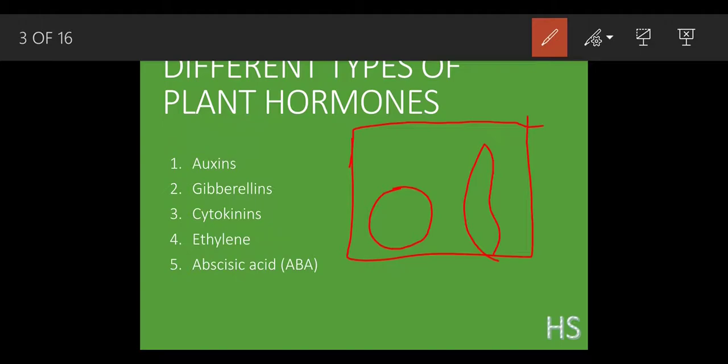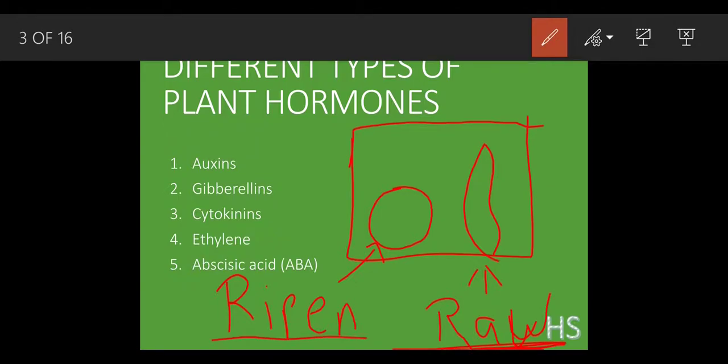This orange was properly ripened, but this banana was raw, and he traveled for almost 2 to 3 hours. Okay, after reaching his destination, he saw that the banana which was raw got ripened.